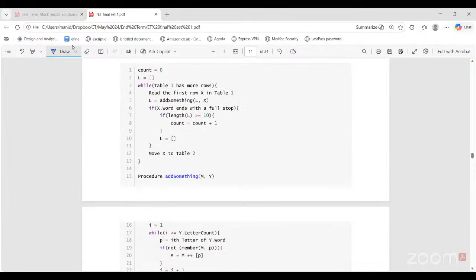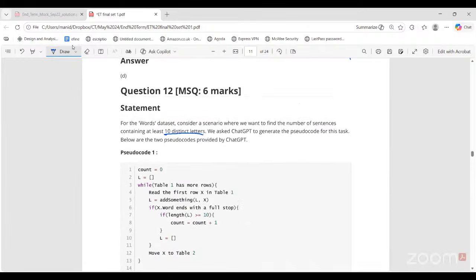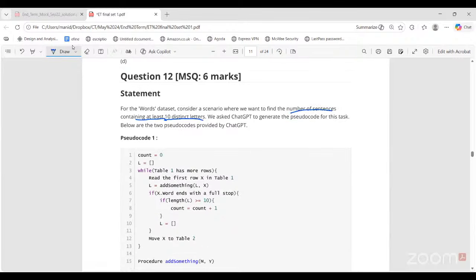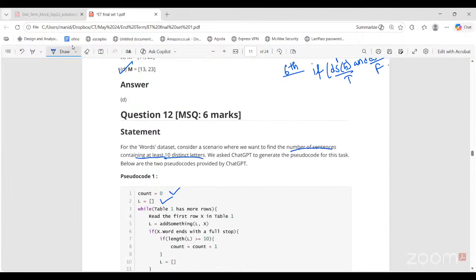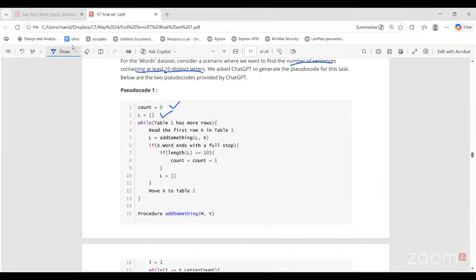The first pseudocode is saying, remember the goal is that we need to find the number of sentences that contain at least 10 distinct letters, not words. Count is 0. L is an empty list. I will go through the words data set one by one, right? Each card. And what am I checking here? Read the first row of table 1.